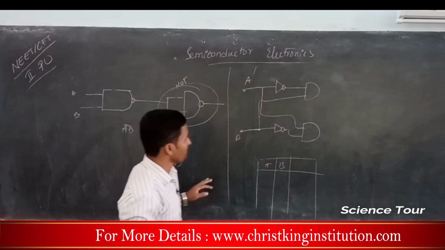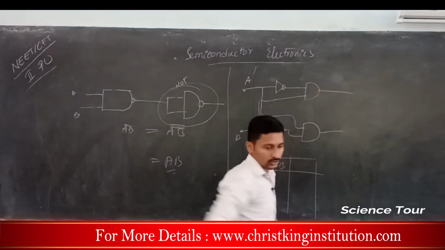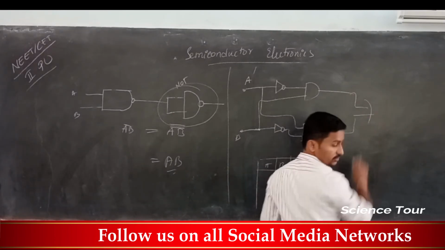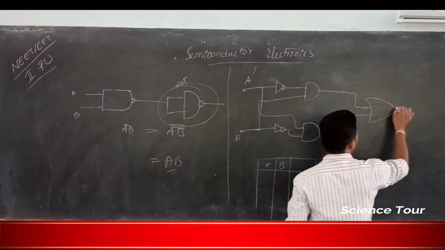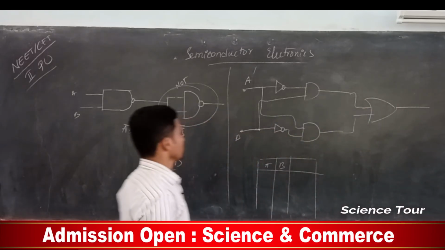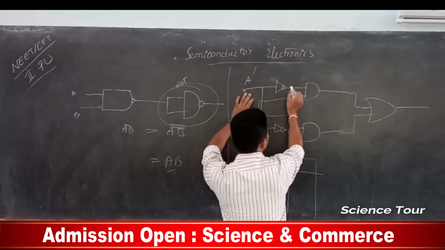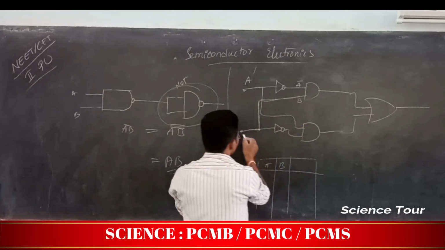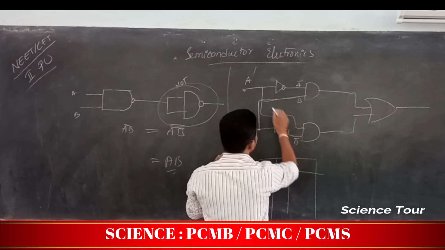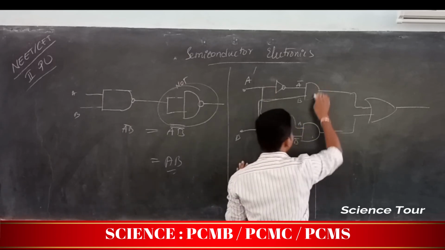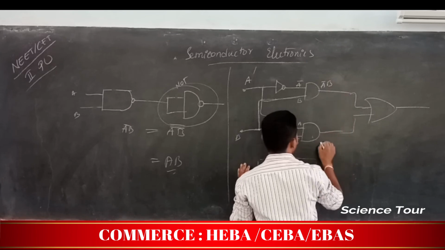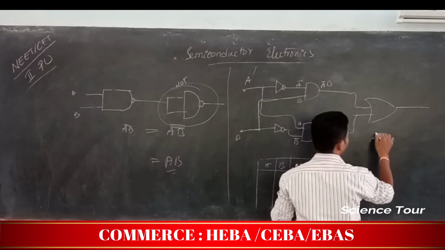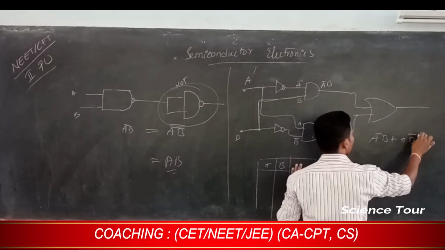Okay. Next, they have asked us to complete the truth table. The circuit has to be completed here. So it is given to an OR gate, and in the circuit we have to write down AB. Now A goes here, A not, A bar you are going to get. B directly goes here, it becomes B. Here we get B not, and here directly A comes. So these are AND gates, so we are going to get A bar B and A B bar. Now it is OR, so A bar B plus A B bar.